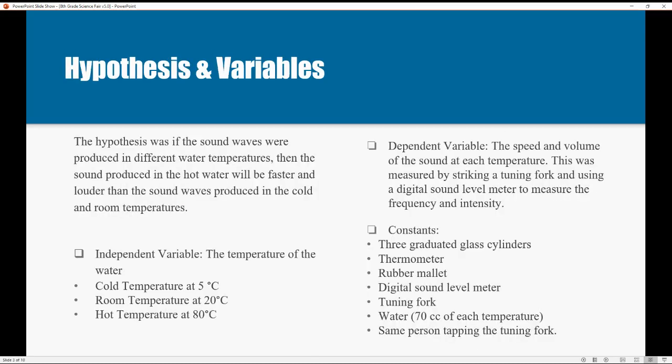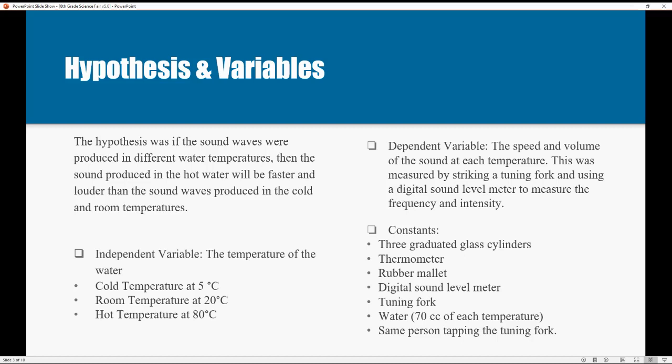The hypothesis in this experiment was if the sound waves were produced in different water temperatures, then the sound produced in the hot water temperature will be faster and louder. The independent variable was the temperature of the water, which is 5 degrees Celsius, 20 degrees Celsius, and 80 degrees Celsius. The dependent variable was the speed and volume of sound.